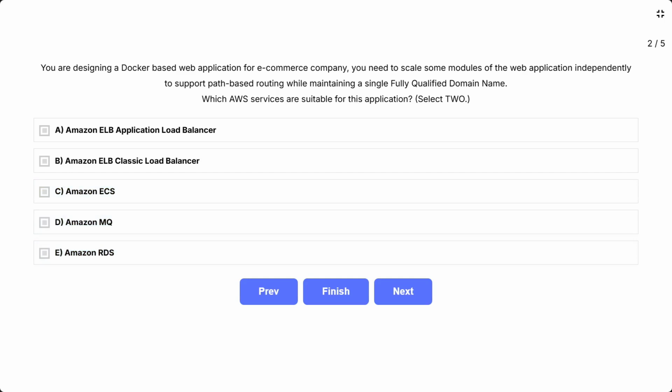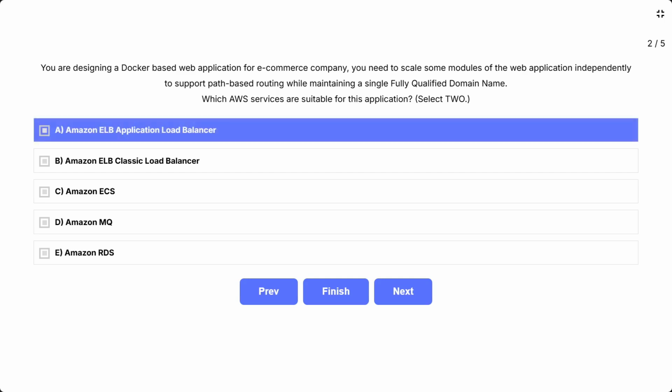The question asks for services that can run Docker containers with independent scaling of different modules, plus path-based routing like /cart or /search under one domain name. You need a container service for Docker and a load balancer that supports routing by URL path. The correct answers are A, Amazon ELB Application Load Balancer, and C, Amazon ECS.